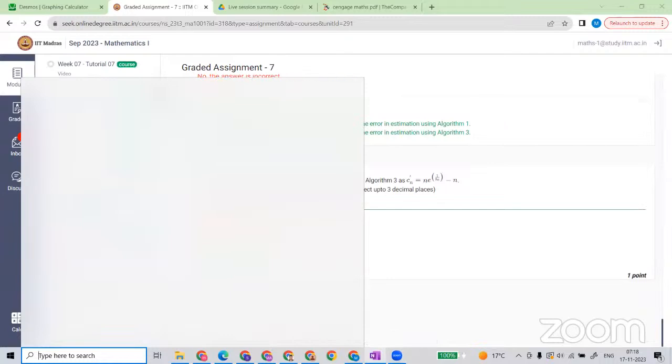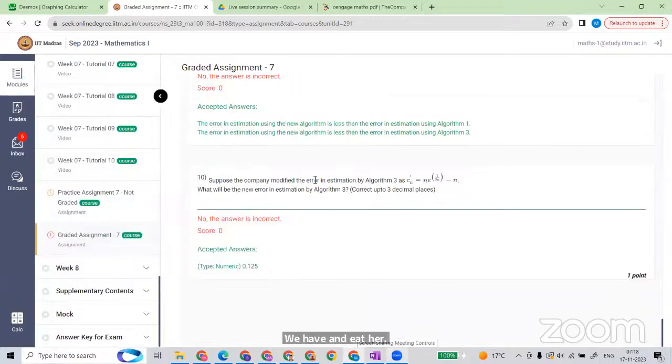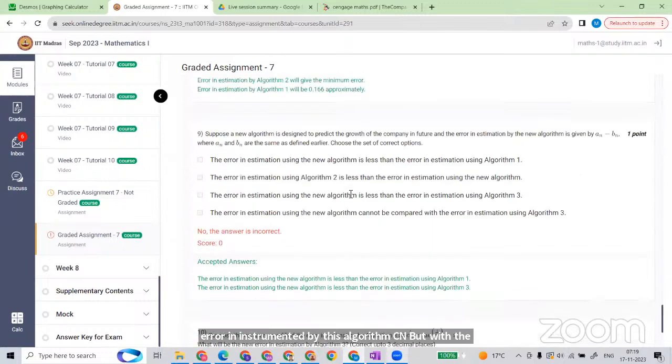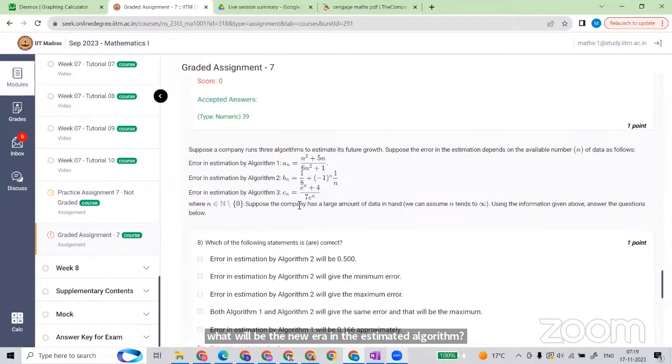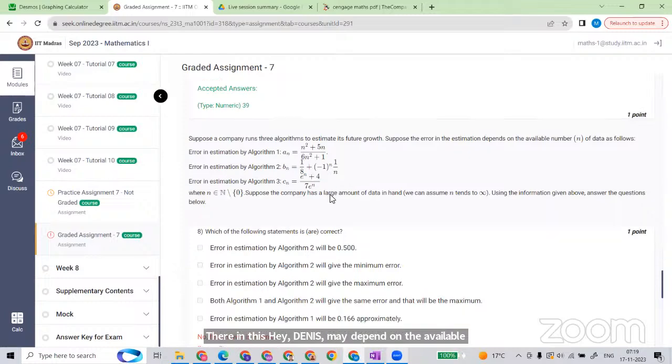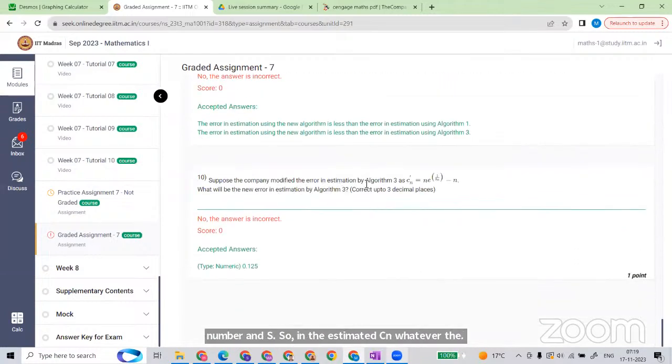Suppose the company modified the error in estimate by this algorithm Cn. What will be the new error in the estimated algorithm? The error in estimate depends on the available number, so the error in the estimated Cn is given. Here is the error estimated by algorithm C prime. What is the new error estimation of the algorithm? We have to find the limit of this sequence.